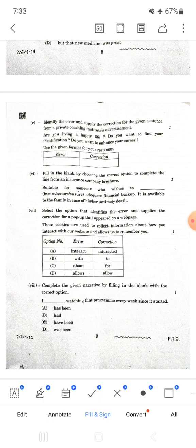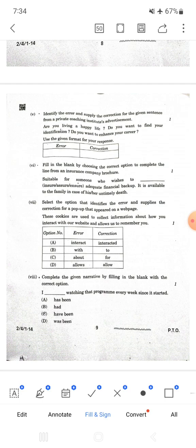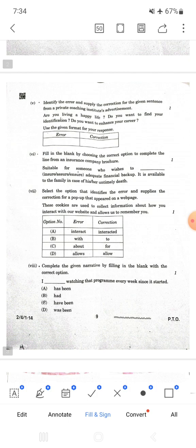There is a difference between identify and identification. Identify is done by ourselves and identification is done by the society, and here it's about oneself. Therefore the error is identification, and the correction is identity, sorry, not identify. Identification is the error and identity is the correction. Identification is done by somebody, identity is done by oneself.